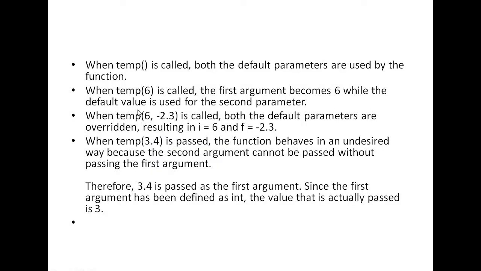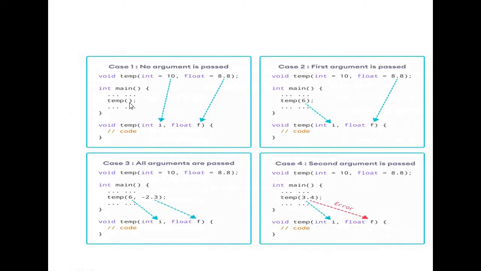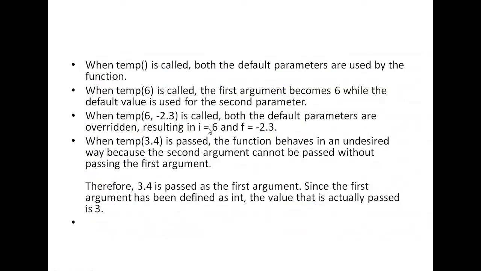Okay, so this is the description. When temp is called, both the default parameters are used by the function in this case. No value is there, so both the default values are used. When temp 6 is called, the first argument becomes 6, while the default value is used for the second parameter.